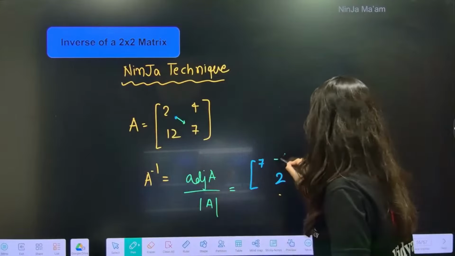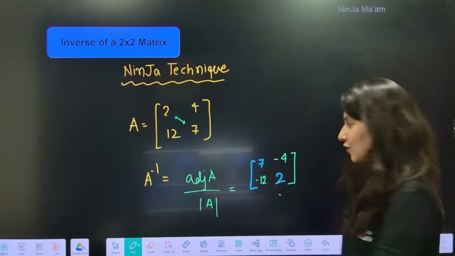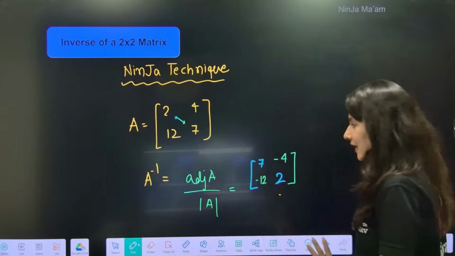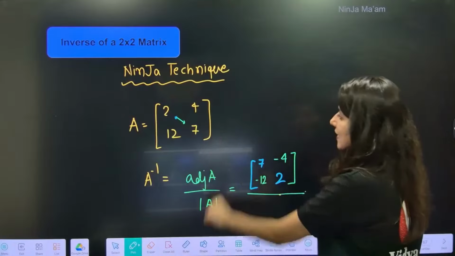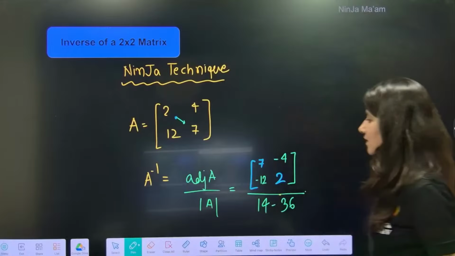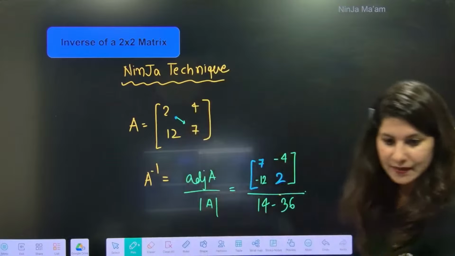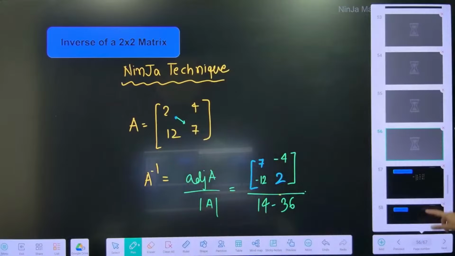And reverse the sign of non-diagonal elements. So you will get the adjoint of A directly. Okay, upon determinant A, 7 twos are 14 minus 36. That's it. So this is your A inverse. Ninja technique, everybody? Yes? Alrighty, clear?